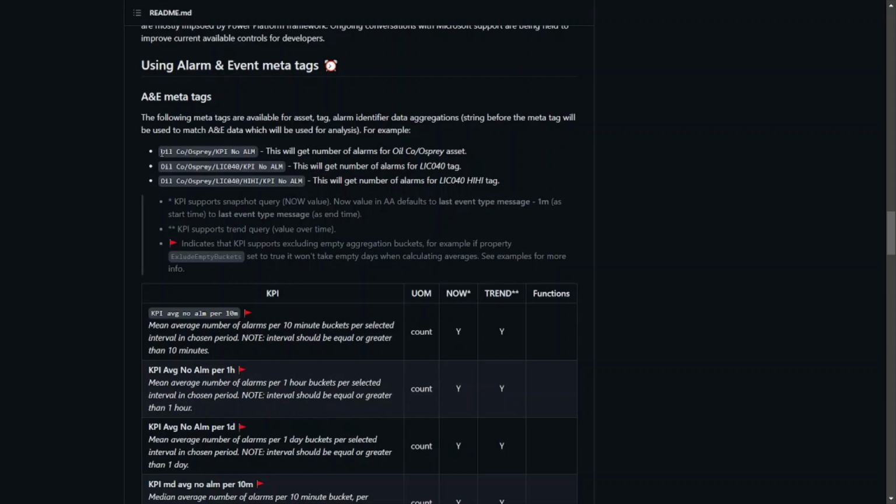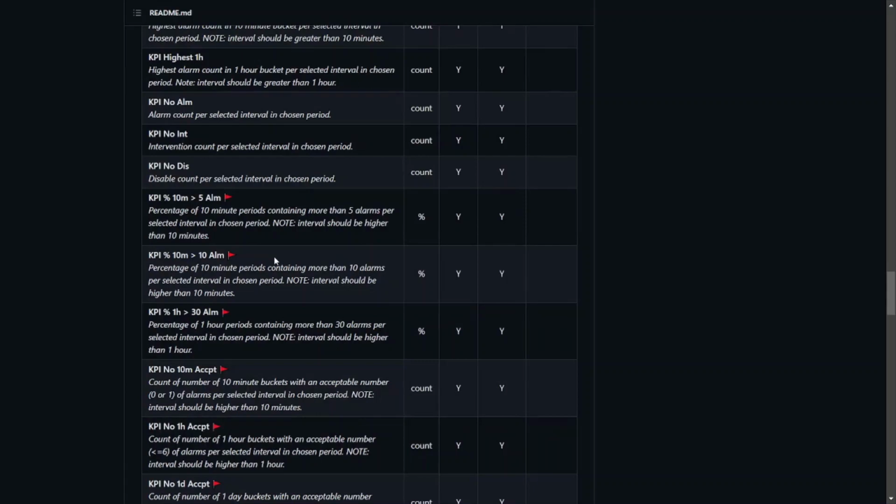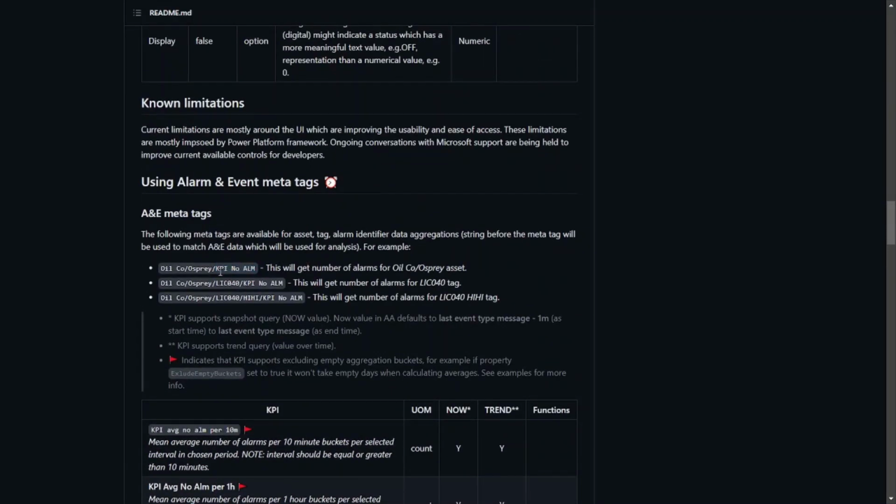So for example, it takes the asset name. Our demo data source has Oil Co Osprey as the asset name, followed by the KPI, which you can get from this list down here. So this top one here is going to give us the number of alarms for the Oil Co Osprey asset in the time range that we set. Meta tags make it straightforward to get your calculations onto Power BI. You don't need to worry about doing DAX expressions or any kind of measures within Power BI. These are all done for you, just a case of copy and paste.